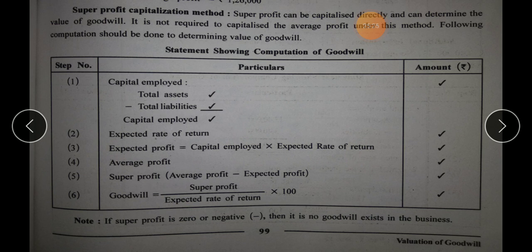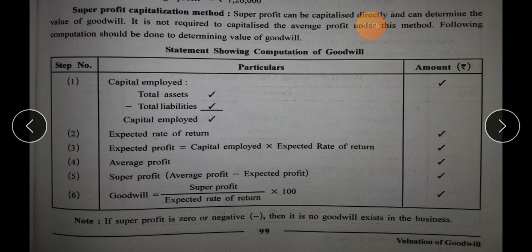This is similar to the method of super profit. Fourth step is also similar to the super profit method. Fifth is again similar. So this entire method, the 5 steps are similar to the method of super profit. There is the change only in the sixth step, super profit upon expected rate of return into 100.